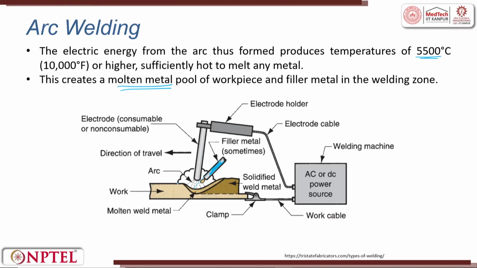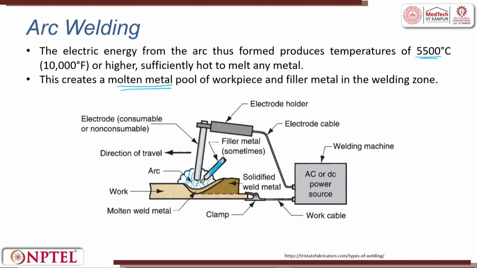Now, this and this get mixed, and for this mixing to happen, you have to have a flux, and then you have to protect this from the rest of the atmosphere. You have a shield, right. So, the molten material, this portion, is completely molten material.